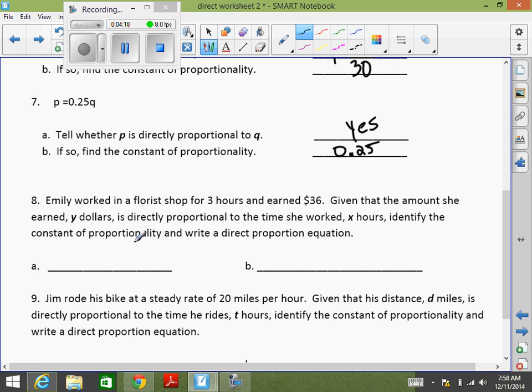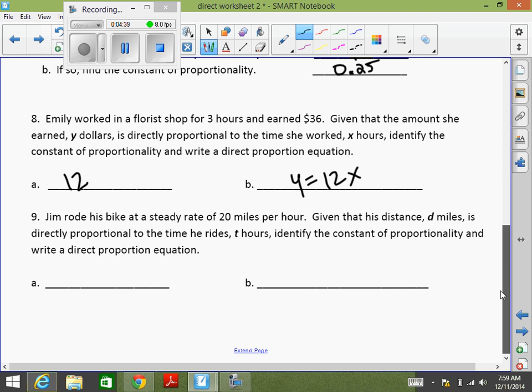So what would the constant be? 12. Why 12? Well, what are you trying to find? How much she earns in 1 hour. It's always about the 1. You always have to find that unit rate. So 12 is the constant. So what's the equation? y equals 12x.